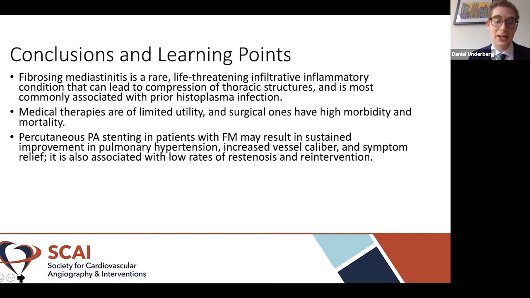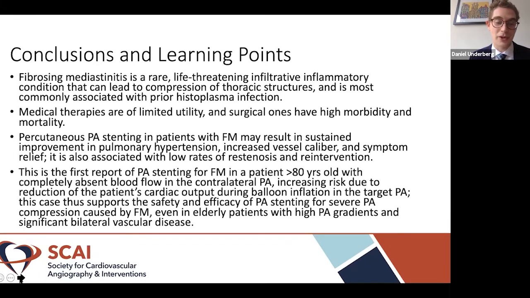Percutaneous PA stenting in patients with fibrosing mediastinitis may result in sustained improvement in pulmonary hypertension, increased vessel caliber, and symptom relief, and it is also associated with low rates of restenosis and reintervention. And so far, we're seeing this play out in our patient.